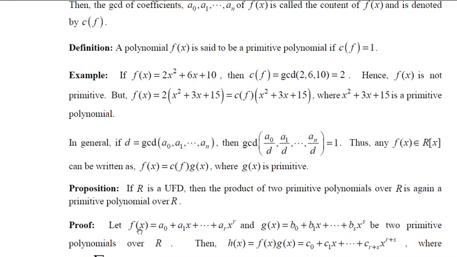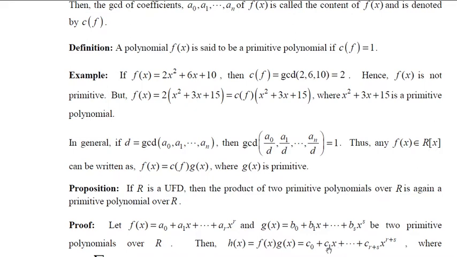Now consider the product of f of x and g of x. Let's call it h of x, and your h of x is c0 plus c1x and so on, up to c_{r+s} x to the power of r plus s, where c0 is a0 into b0. That is the only constant term. Then if you multiply a0 with b1 and a1x with b0, you get terms which have x.